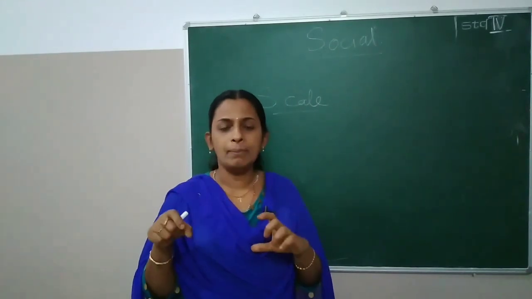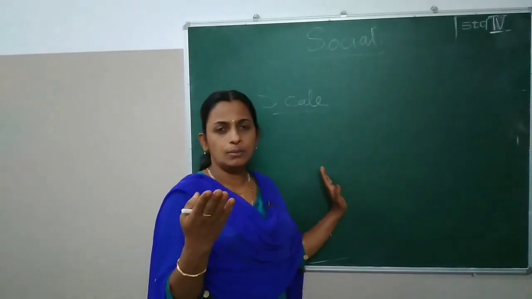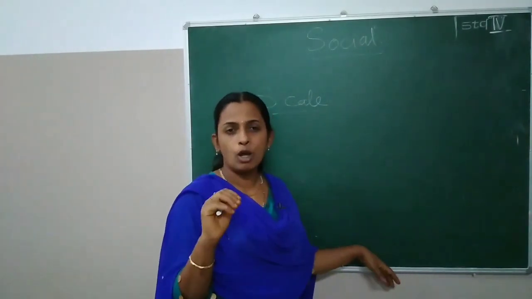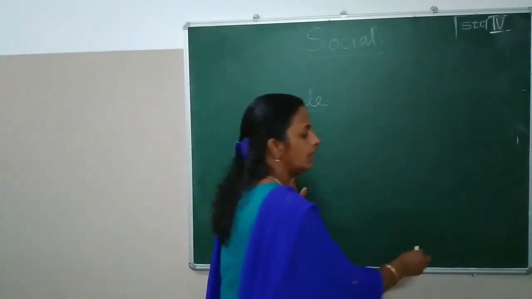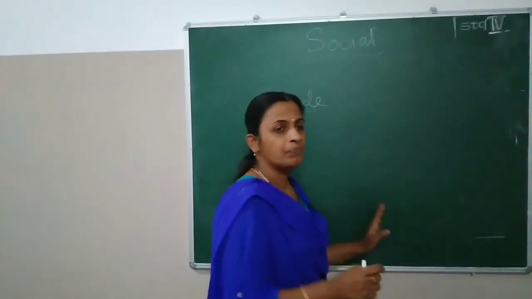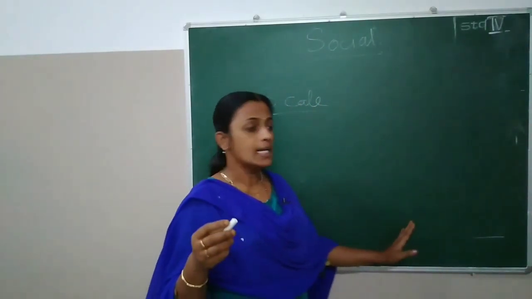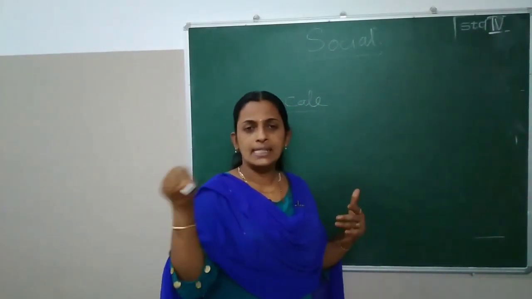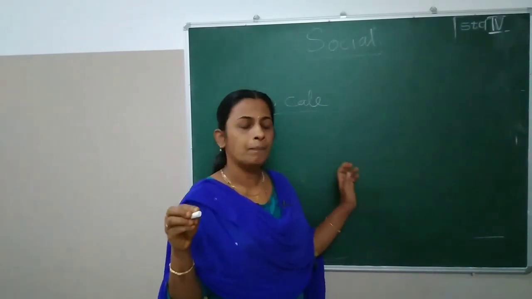In almost all the maps you can see, and I think most of you have an atlas with you, you can check almost all the maps. Most probably in the right corner they mention the scale of the map, like 1 centimeter is equal to 100 kilometers. Please check it there.